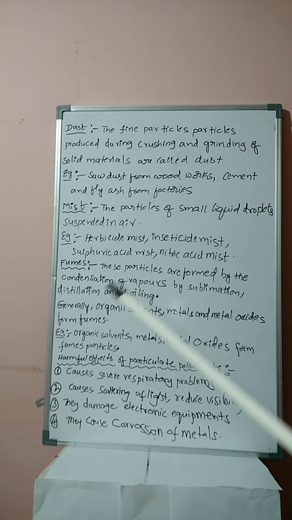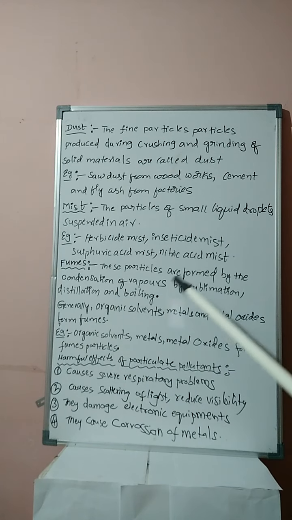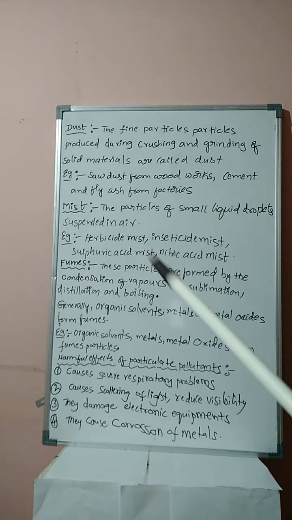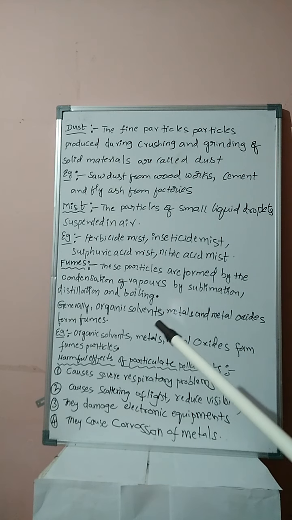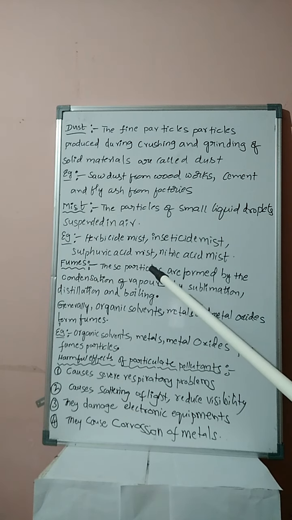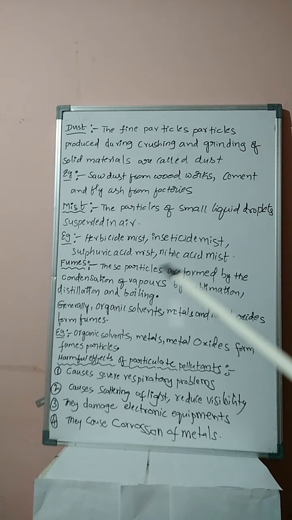During sublimation, distillation and boiling, vapors are obtained. The vapors undergo condensation to form fumes. That is, students, fumes are formed by the condensation of vapors produced by sublimation, distillation and boiling.